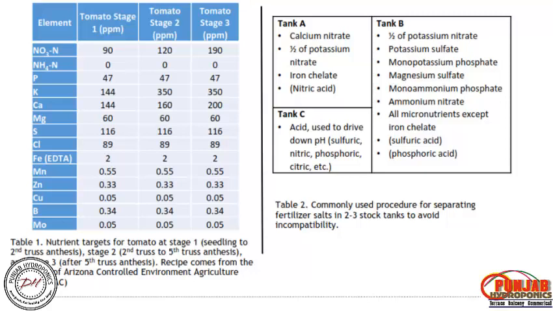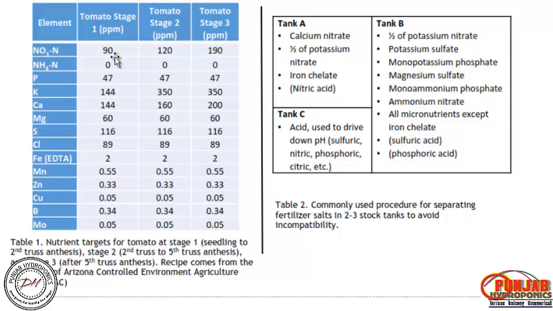This is the formulation. For example, you see tomato stage 1, tomato stage 2 and tomato stage 3. All the elements are there, macro and micro, but the quantity obviously varies. In tomato stage 1, the nitrate content is low, only 90 ppm, parts per million, meaning milligram per liter.